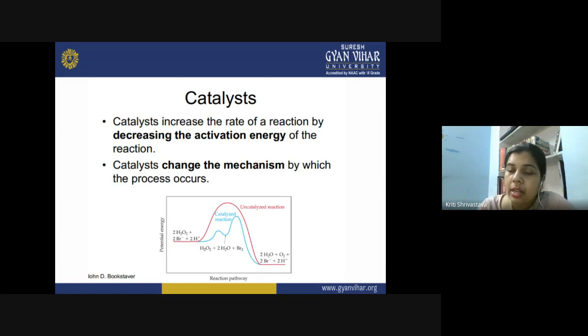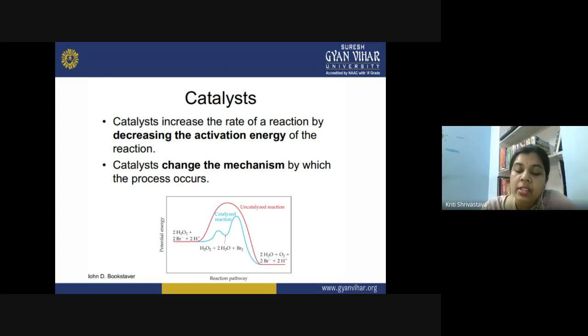And the same product can be formed via an alternative path of a lower energy mechanism. Because of the availability of the lower path and also the surface of the catalyst, which is able to bind the reactant molecules, they can perform the reaction even at low kinetic energy. That is due to binding of the molecules on the catalyst surface.